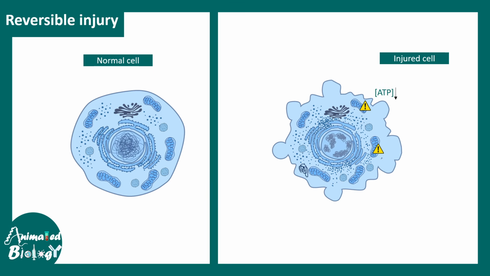So basically, the first thing that is altered is the ATP production. ATP production happens in the mitochondria, which is the powerhouse of the cell. And when the ATP production is low, all the biochemical pathways required for proper functionality of the cell would be compromised. That means overall cellular function is compromised. Second, the activity of the calcium or sodium potassium ion exchange pump would decrease. This is a passive after effect because most of these channels require ATP or energy for their functioning. If ATP is low, these functions are suboptimal.